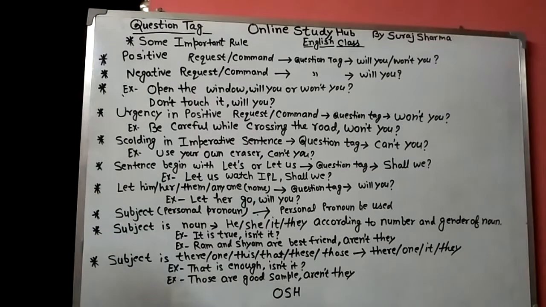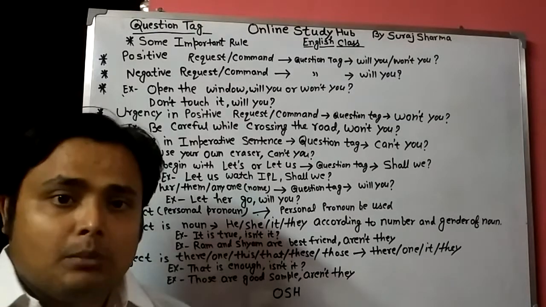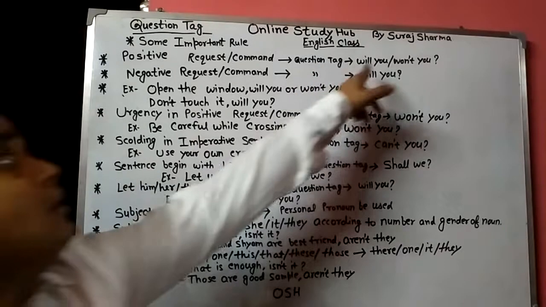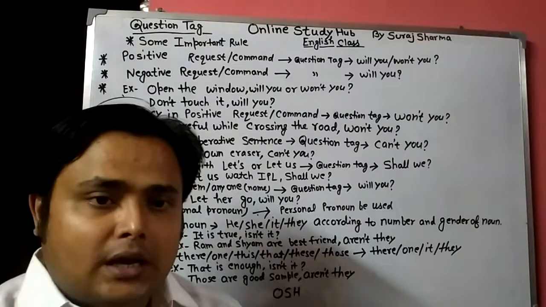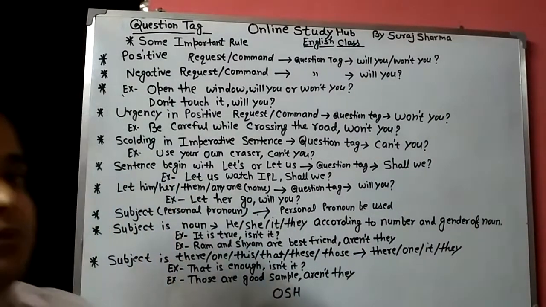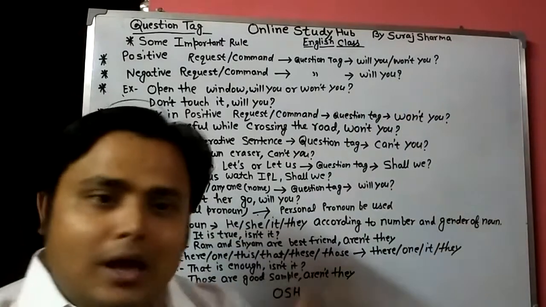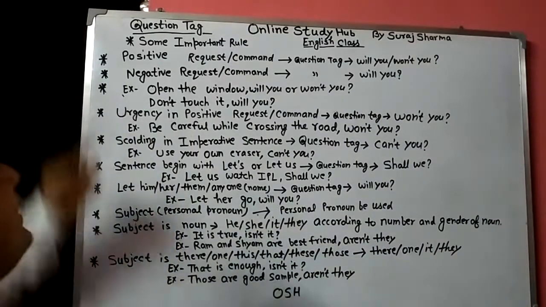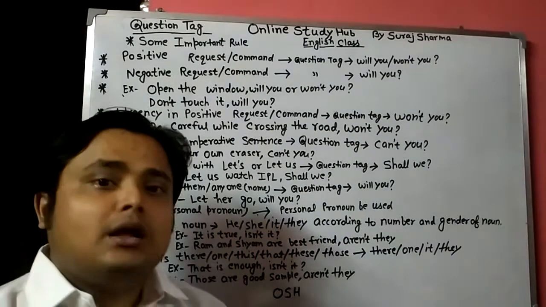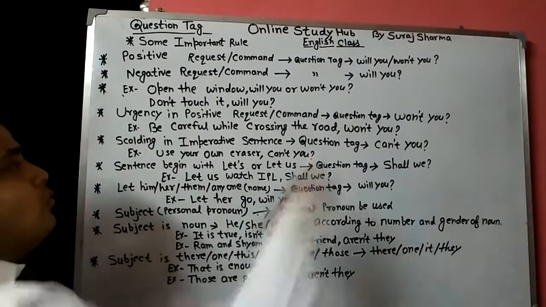The first rule: if the sentence is a positive request or command, then we use will you or won't you as a question tag. If there is a negative request or command, then we use only will you as a question tag. But if the sentence is a positive request or command, then we use both will you or won't you.